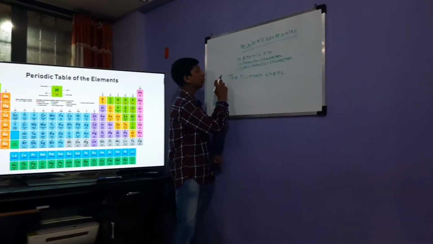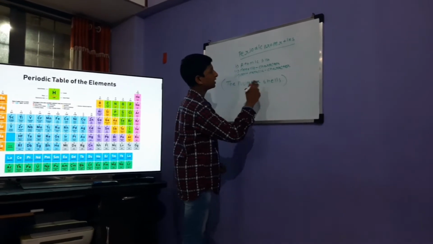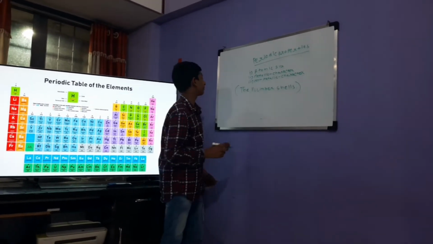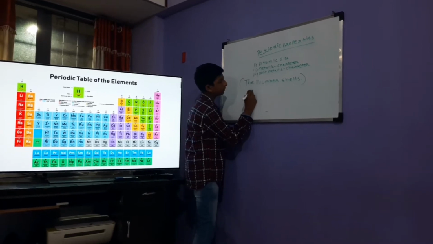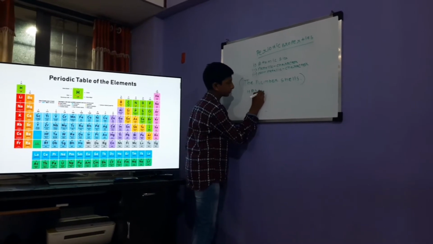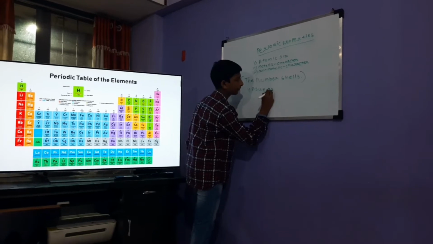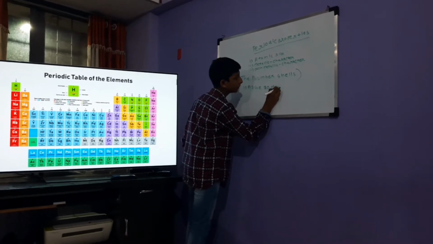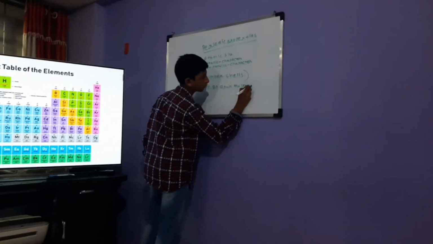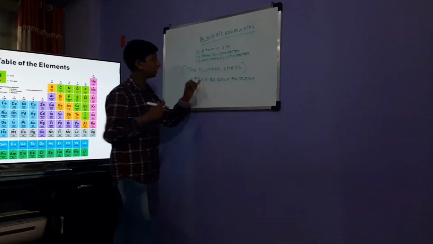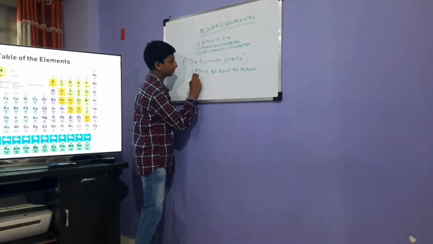So this characteristic of a property, as we go down the group, the number of shells increases.